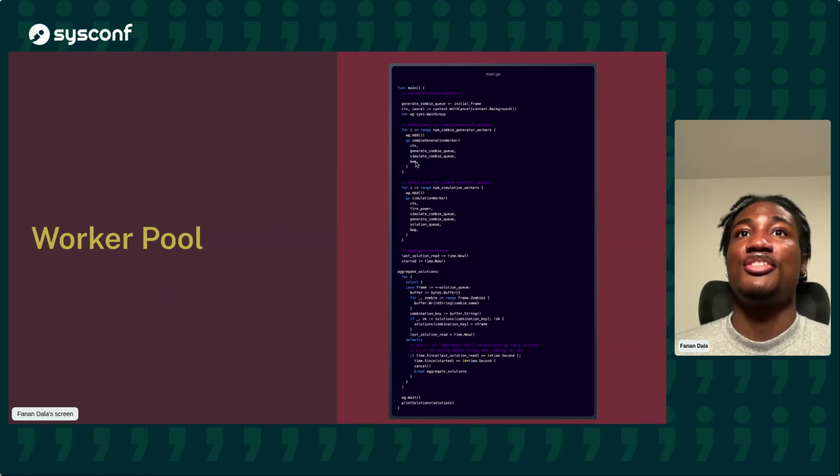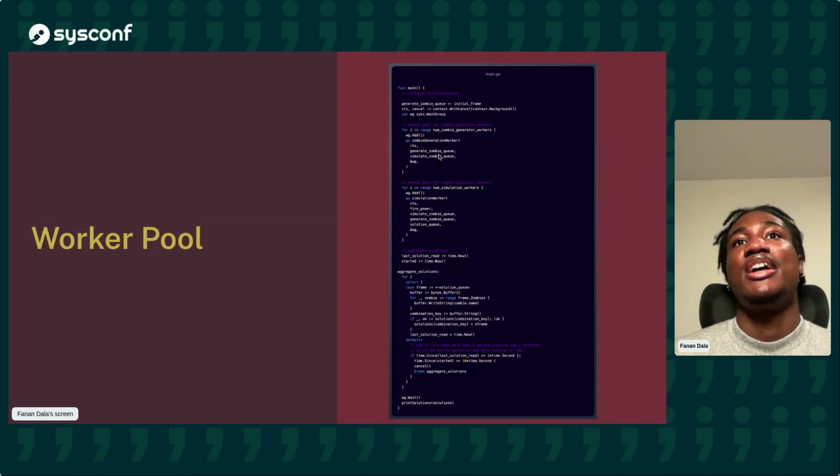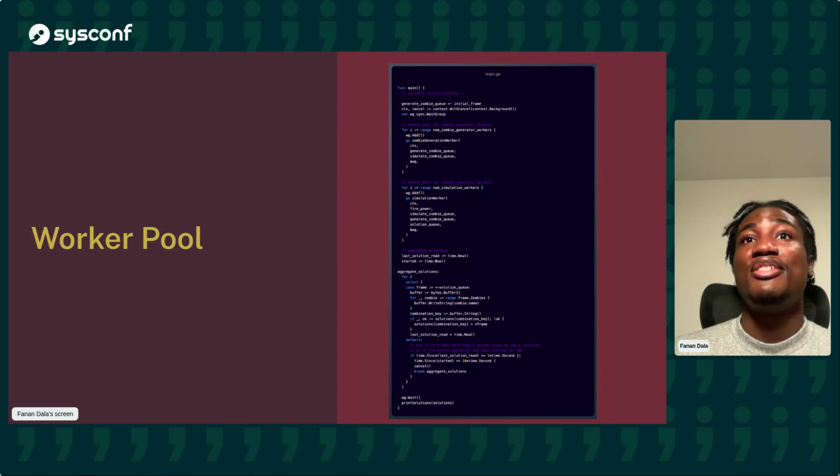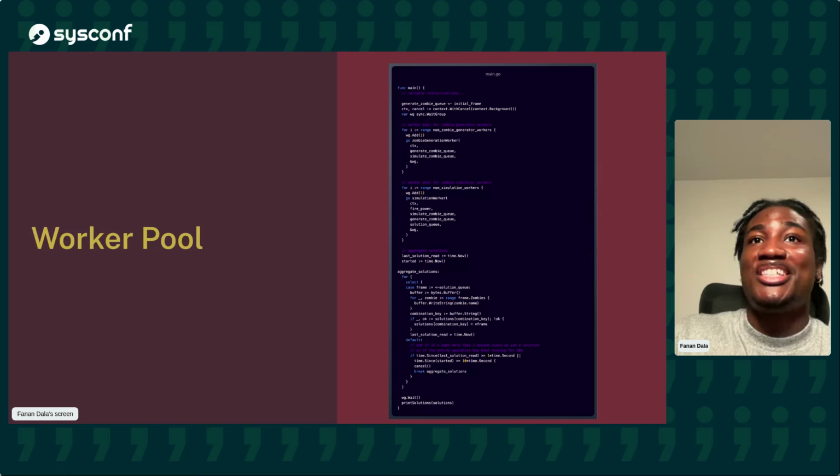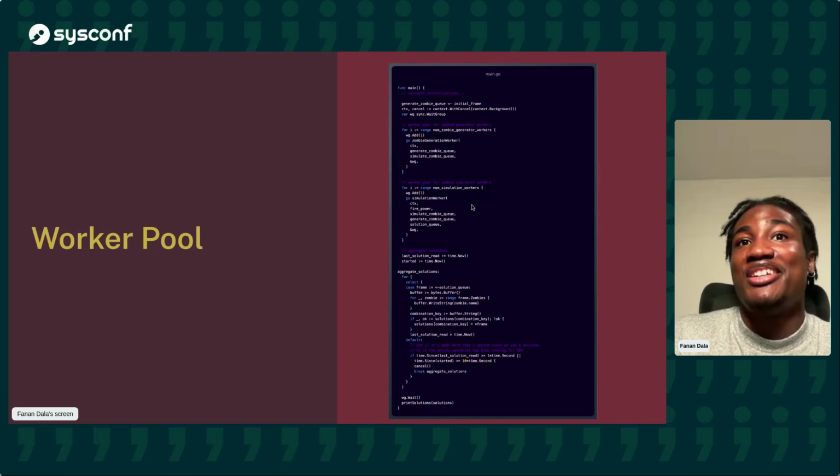So this is the section for the worker pool. We just have the number of workers we have. And for every worker, we do the wait group, and then we send the Go routine to start running. And so that is the max number of routines that will ever be created for that worker. And so that's worker pool, nothing too complicated about that.